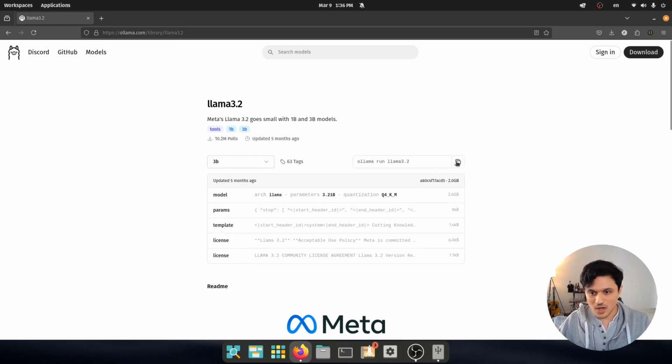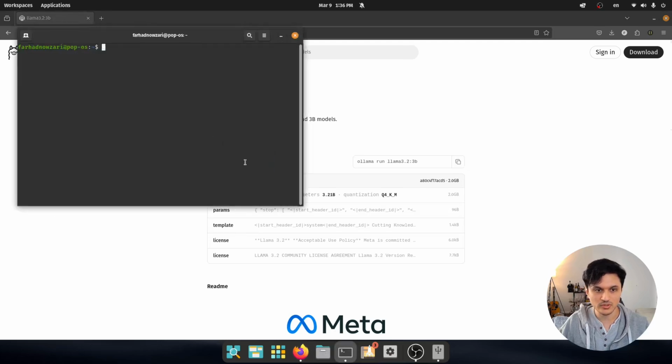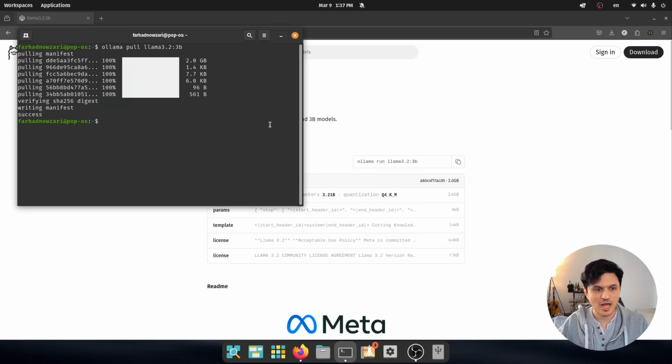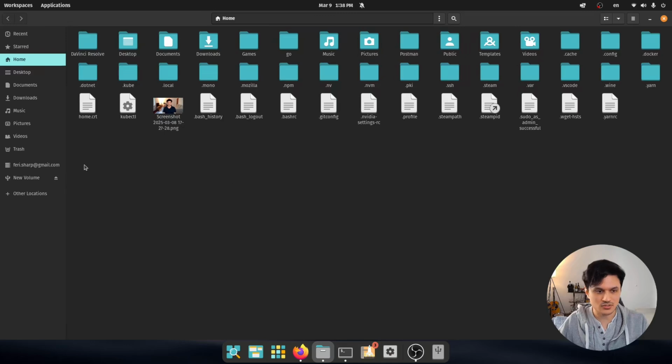Now let's go on and see how we can use this 3B model. So let me go on here and pull this model. For pulling, I'm not going to run it, let's just call the pull. So now that the model is pulled, it is offline. So it is good to run your model offline. Now you can actually take this model file and put it in an object storage and use it for deploying your application into Kubernetes.